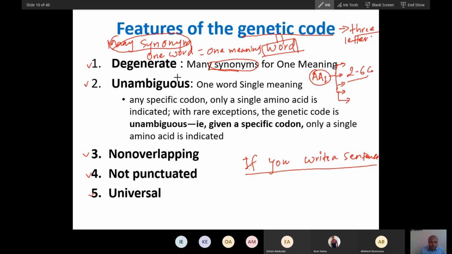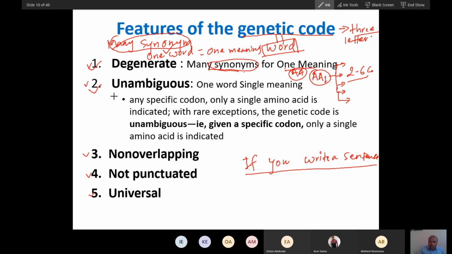So one amino acid. What is the meaning here? The meaning is the amino acid. So one meaning, one amino acid, will have many synonyms. So this is called degenerate. Degenerate means repetition. So for one amino acid, many codons can be there. So these are synonyms. You can correlate with synonyms. For one meaning, there can be many synonyms.